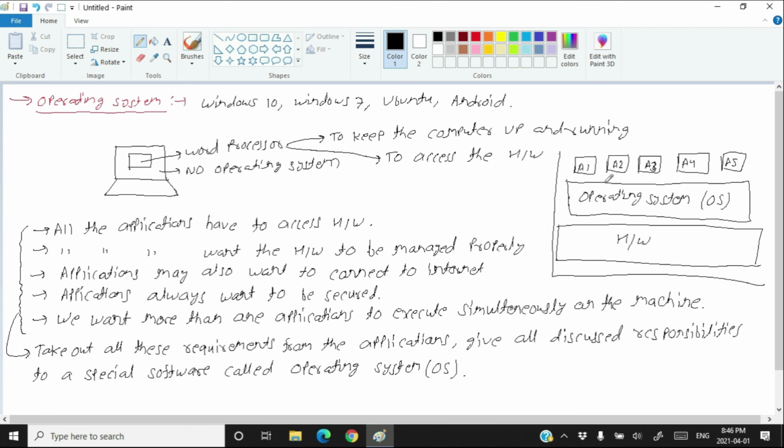Now onwards, with having the operating system, any application vendor writes code to tell the operating system how to access the hardware. Okay. Now, in the code of applications, you do not write code on how to access the hardware, but you write code on what to say to the operating system to access the hardware. Now, let's see something more about the operating system.